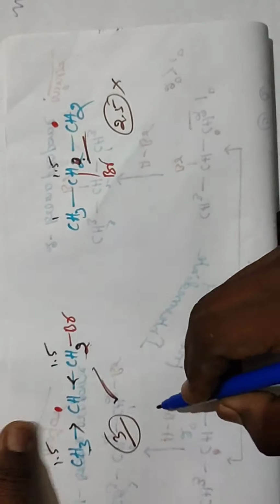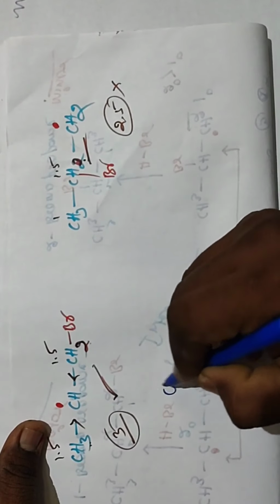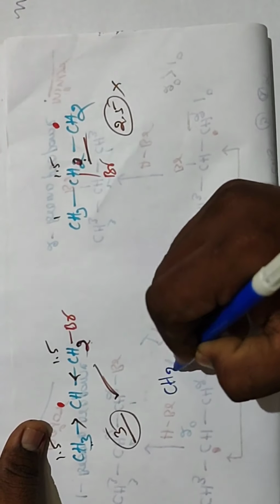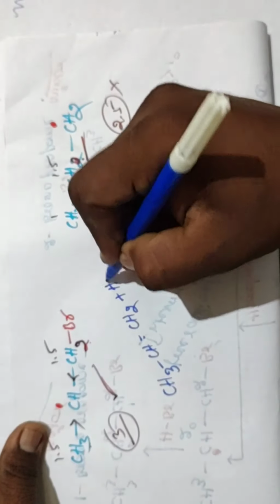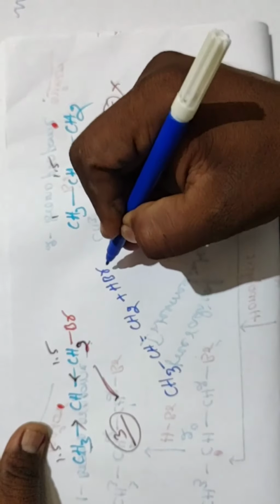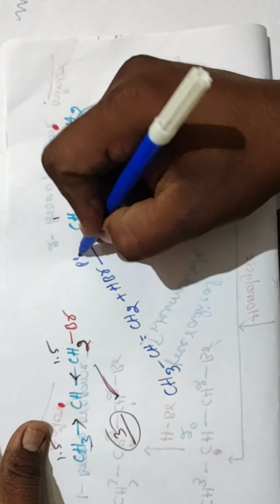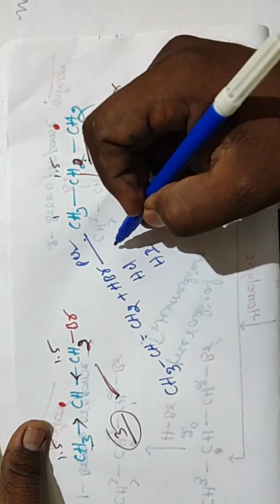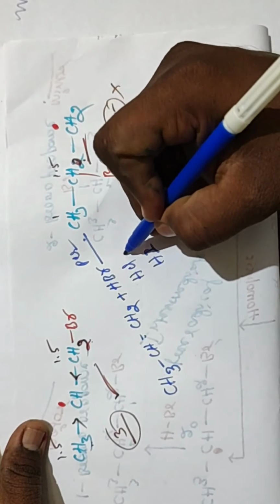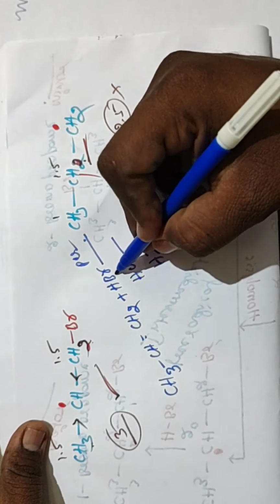So this is the anti-Markovnikov rule. The alkene CH3 CH double bond CH2 reacts with HBr in the presence of peroxide, anti-Markovnikov. But HCl and HI do not react easily, because the HCl bond energy is high compared with HBr.